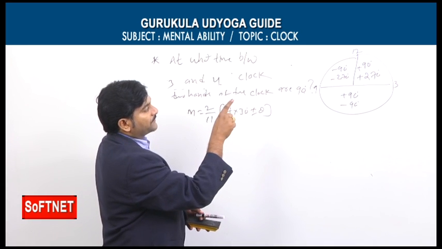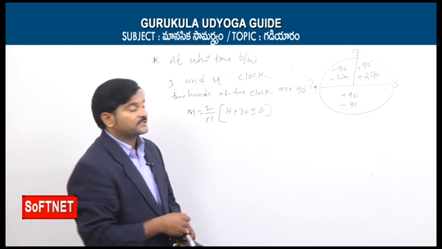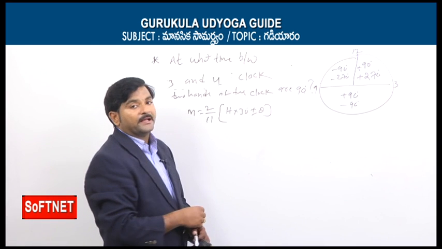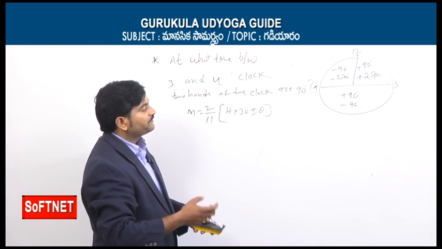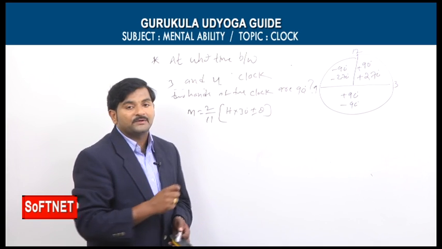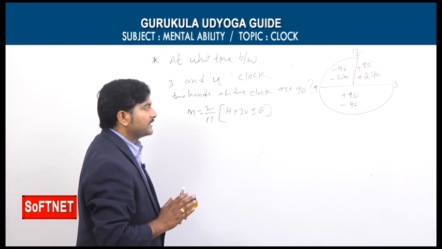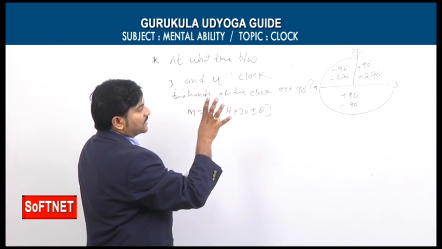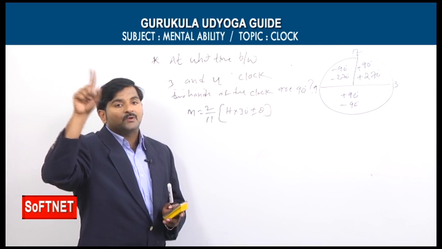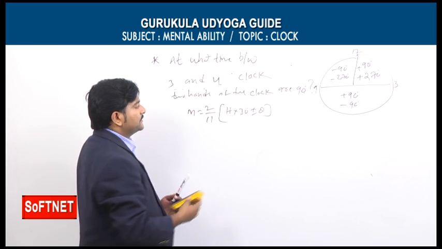12 o'clock to 1 o'clock, 1 to 2 and 2 to 3, so we need to take plus 90 and plus 270. If the time lies in between 3 o'clock and 9 o'clock, we should take plus 90 and minus 90. Similarly, from 9 o'clock to 12 o'clock, we should take theta is equal to minus 90 and minus 270. So it's very clear. Now focus on the diagram in the mind so that you will get the idea. If it is opposite, 12 to 6 is 180, 6 to 12 is minus 180. So just have a look.